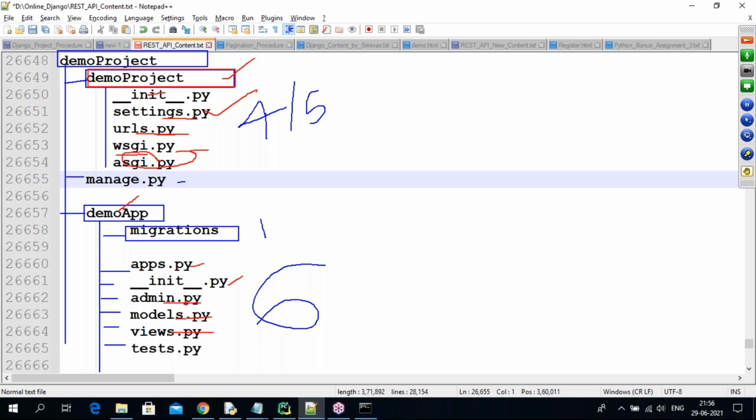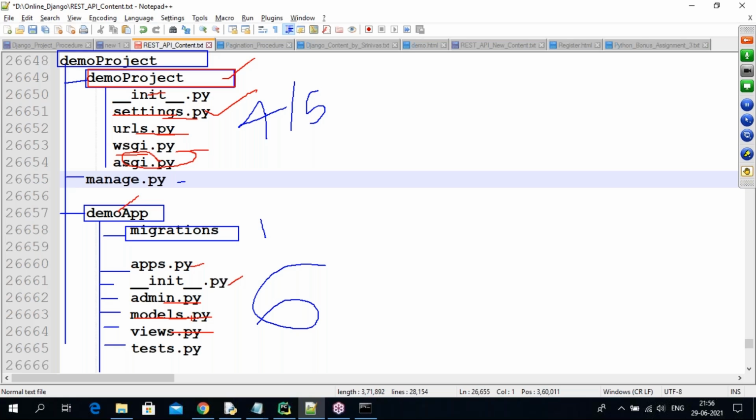And models code, guys. In the models.py, we write database related logic, DB related logic. Which DB you are connecting to, you write in the settings. But in that database, what tables you create, an employee table, and what columns the employee table has, number, name, salary, address, all these tables and columns we can handle using the models. In the views, guys, we write business code. I want to create the data, or update the data, or delete the data, like that. We write business logic.